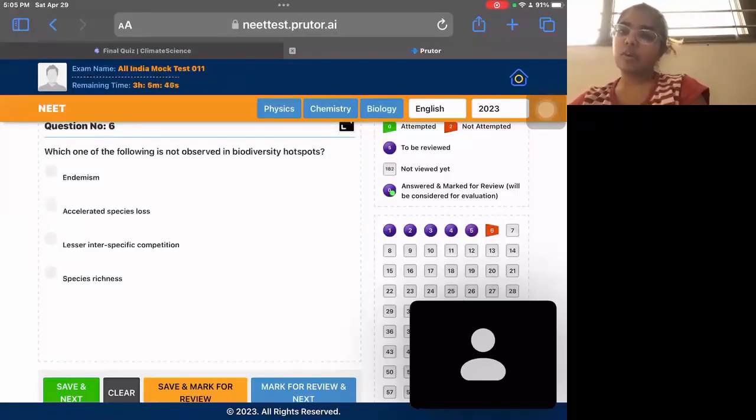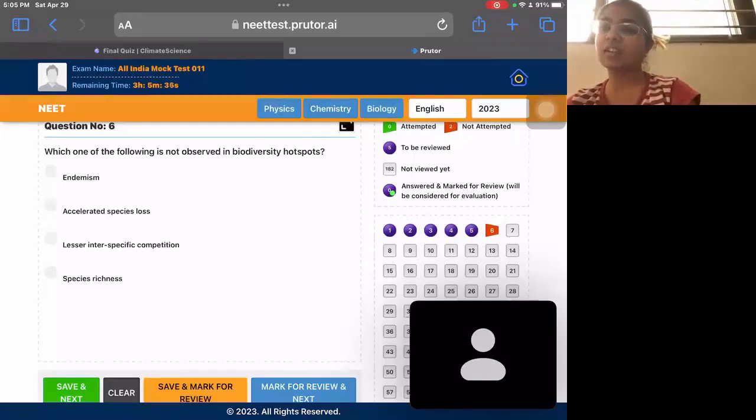Which of the following is not observed in biodiversity hotspots? So biodiversity hotspots are the regions जिसमें the species variation is the most. There will be maximum species present there. So endemism वहाँ पे होगा because वो species सिर्फ वही region में मिलेगी. It won't be found anywhere else. Species loss would also be the maximum there. There will be the most interspecific competition because बहुत सारी species होगी, so the competition would be the most. So that would be the wrong option. So it won't be observed there. Richness would be the maximum there.